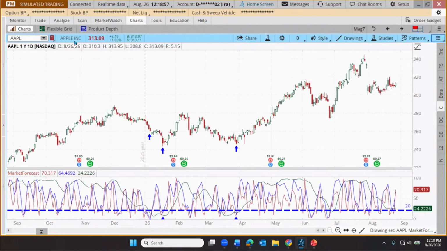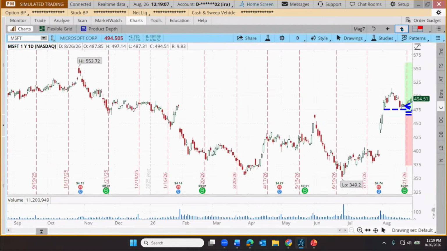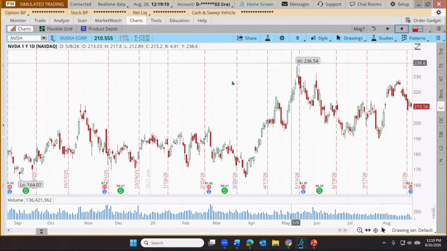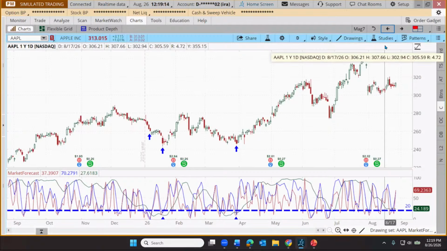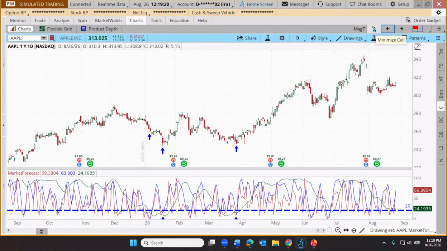You might think, oh, we've lost our grid. Nope. We can actually go over here and click through those charts using these back and forth arrows. If I click on the forward arrow, now we're looking at Microsoft and then NVIDIA. If I click back, we're back to Microsoft, back to Apple. And then if I want to see my 4 grids again, I can just click on this minimize cell icon.